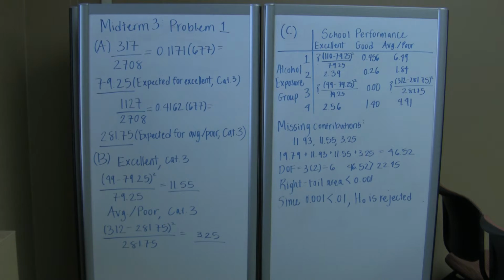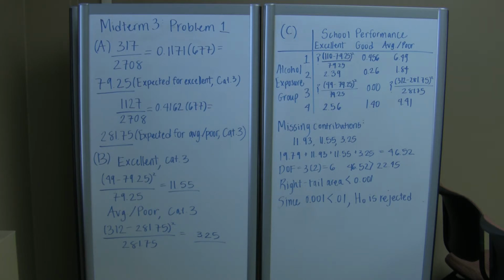If you look at the two values, it's apparent that the discrepancy in the excellent category 3 group is much larger than the average poor category 3 group. Assuming that the null hypothesis is that the two variables, alcohol exposure and school performance, are independent, the excellent category 3 group demonstrates stronger evidence because there is a large difference between what is expected and what was observed.